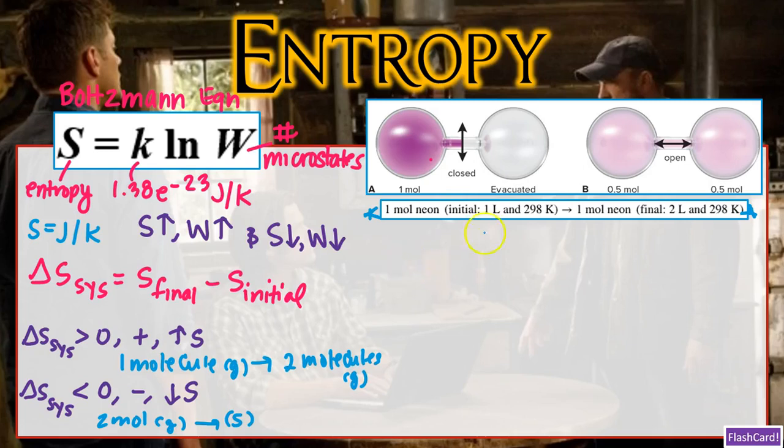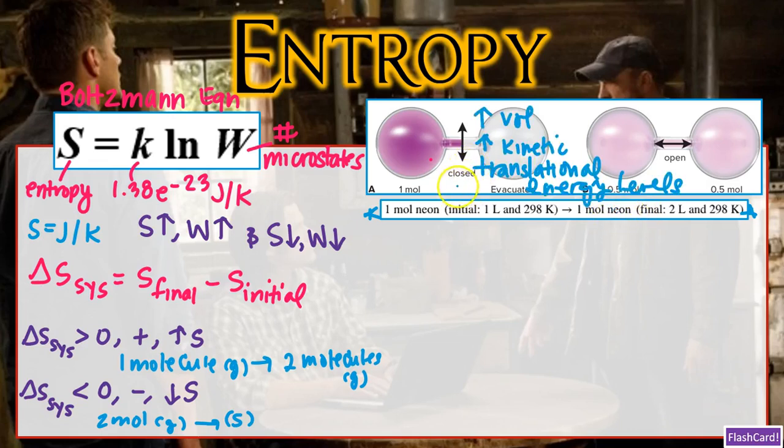Okay, folks? So here we have the spontaneous expansion of a neon gas. There are going to be 2 flasks. 1 flask is evacuated, and then 1 flask has 1 mole of neon. As you can see, they're connected by a stopcock here. Now, when we open the stopcock, the gas is going to expand until each flask contains 0.5 moles of neon. So we start off 1 mole here. We're going to open the stopcock, and as you can see, both are going to have 0.5 moles and 0.5 moles. But the question still remains, why?